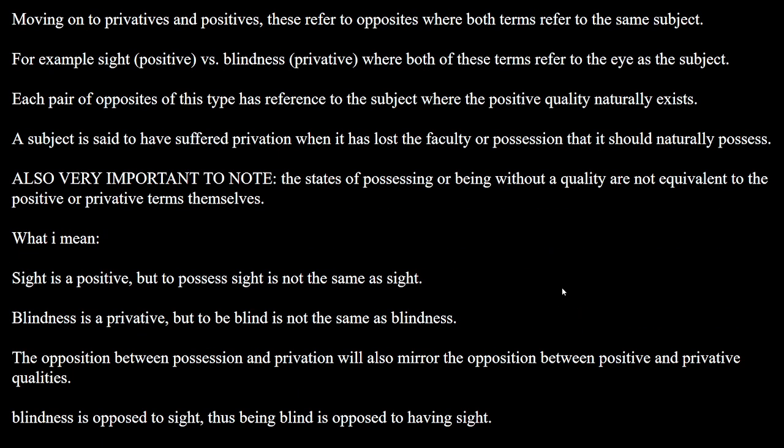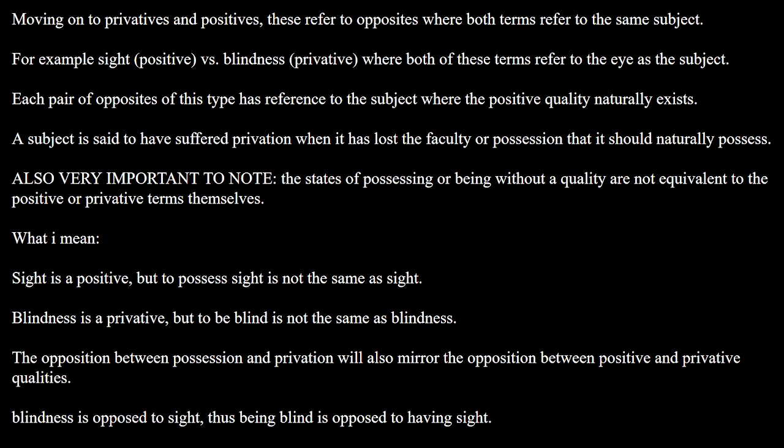And so moving on to privatives and positives, these refer to opposites where both terms refer to the same subject. For example, sight, which is the positive, and blindness, that is the privative, are both terms that would refer to the eye as the subject. Each pair of opposites of this type has reference to the subject where the positive quality naturally exists. A subject is said to have suffered privation when it has lost the faculty or possession that it should naturally possess.